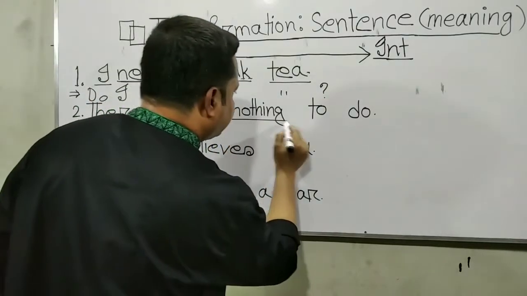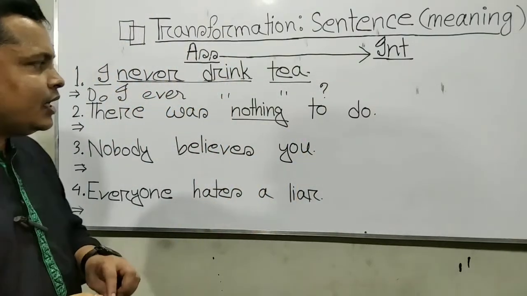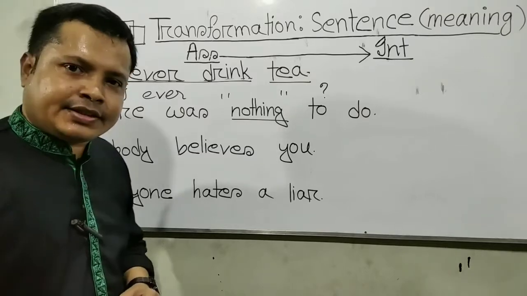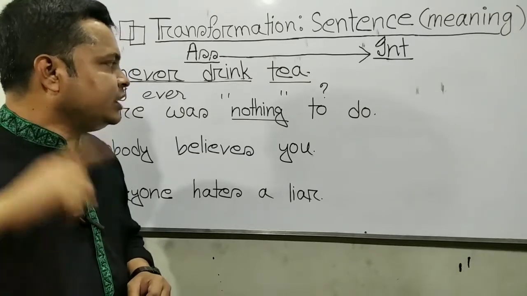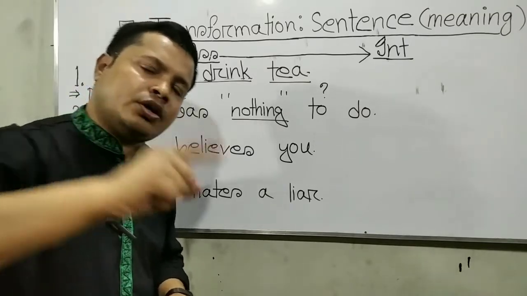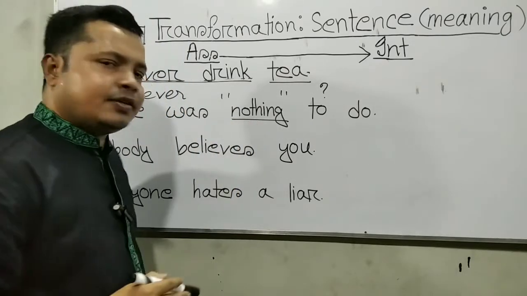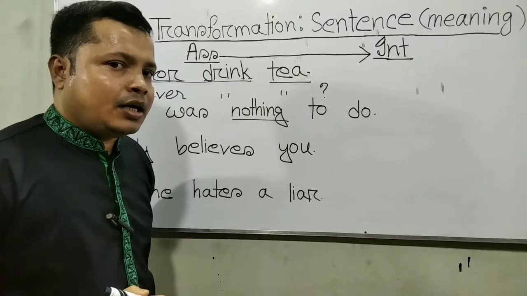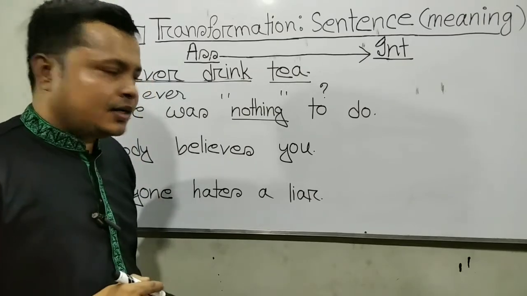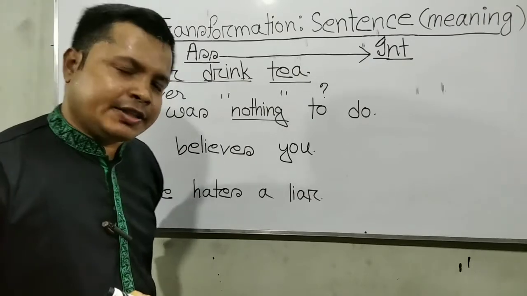Example number 2: There was nothing to do. Here the changing keyword is nothing. Remember that nothing will change into anything or what. When nothing is found as a subject, there nothing will be what.